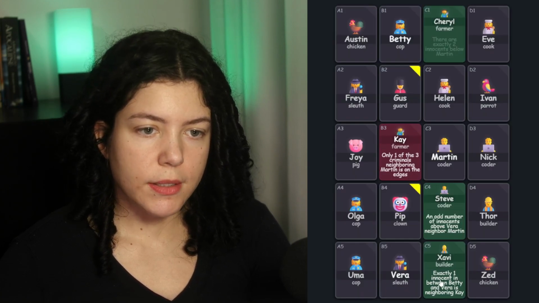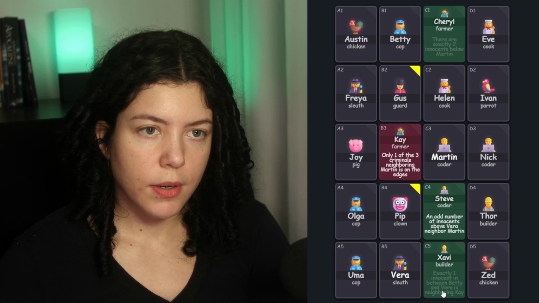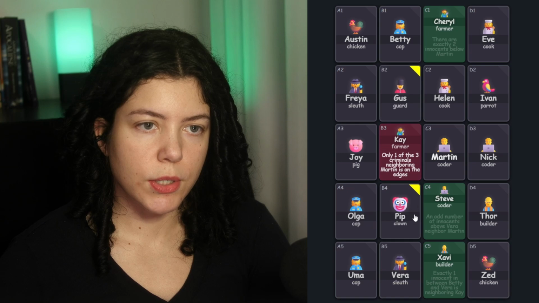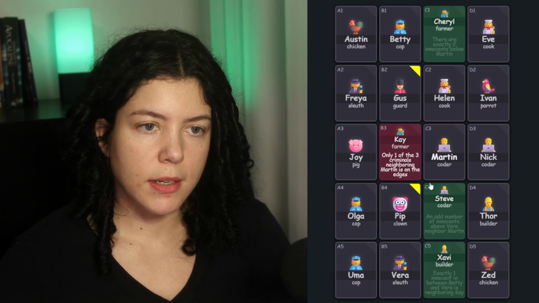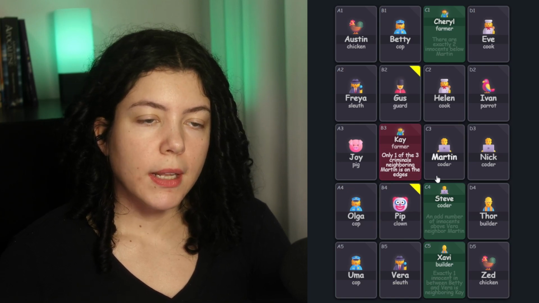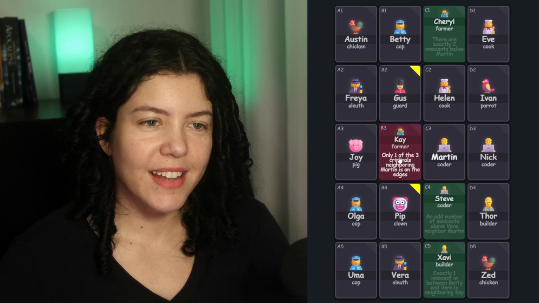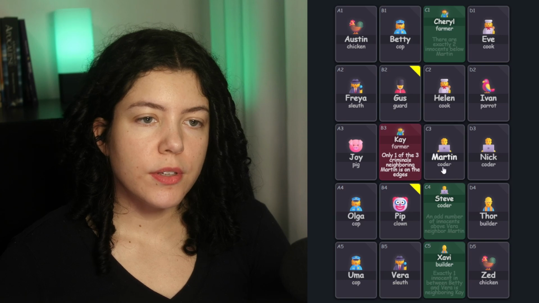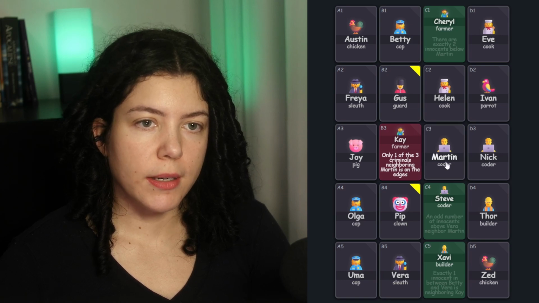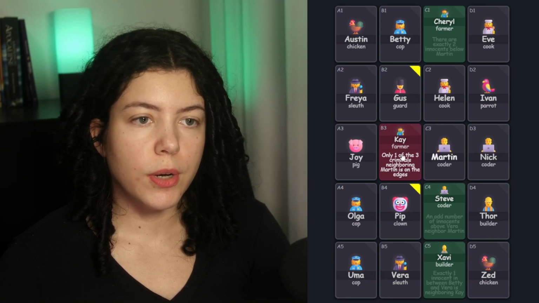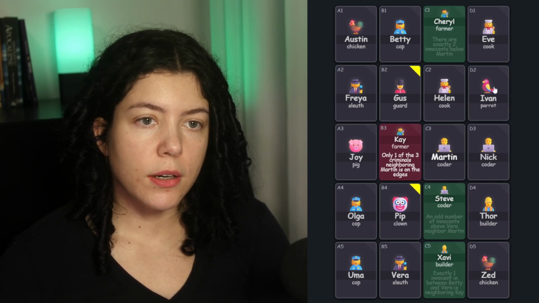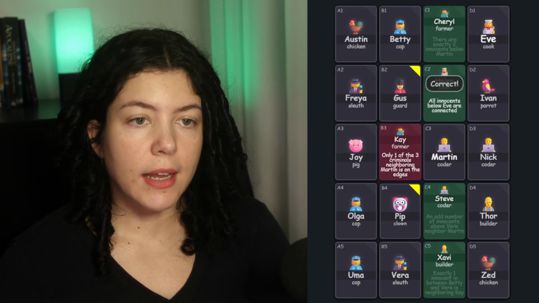I don't need Savvy's clue anymore because I have tagged Pip and Gus, and I don't need Steve's clue either because we know there's only 1 innocent here neighboring Martin. So Kay says that only 1 of the 3 criminals neighboring Martin is on the edges. So we know there's 3 criminals total neighboring Martin, and the first 2 are here in column B. The third one is gonna be in column D here on the edge. That makes Helen an innocent.